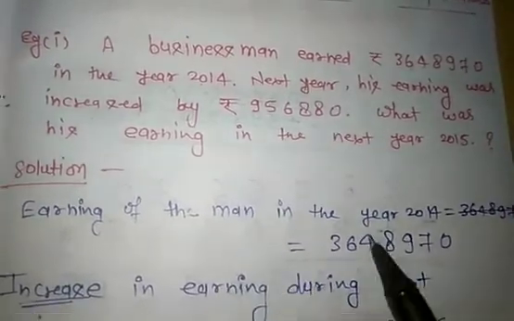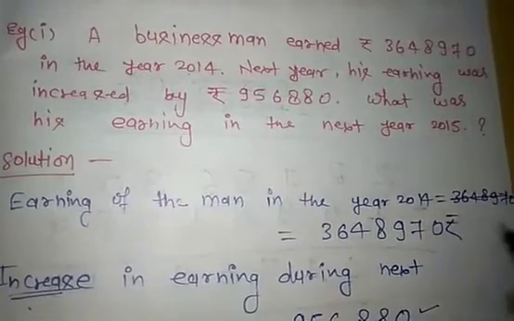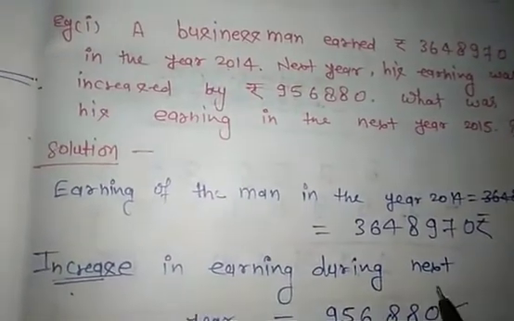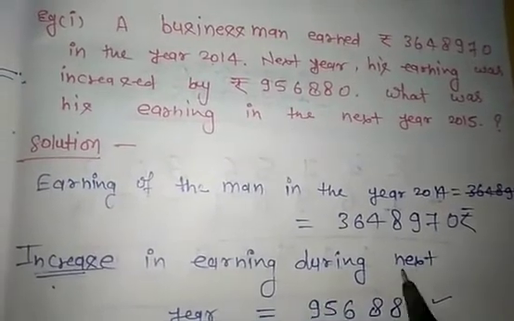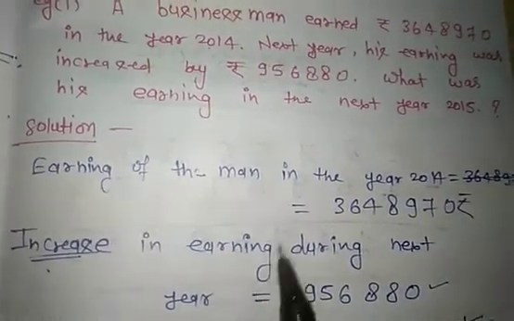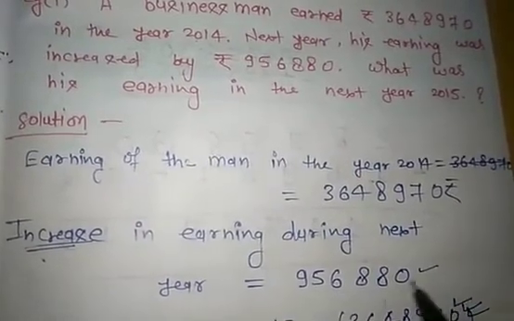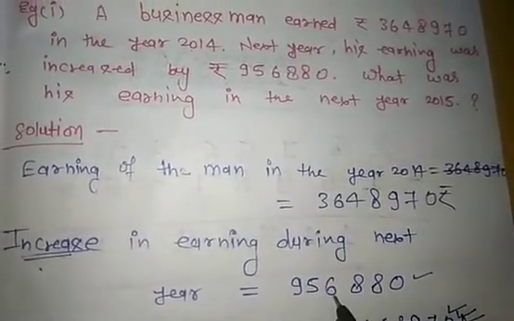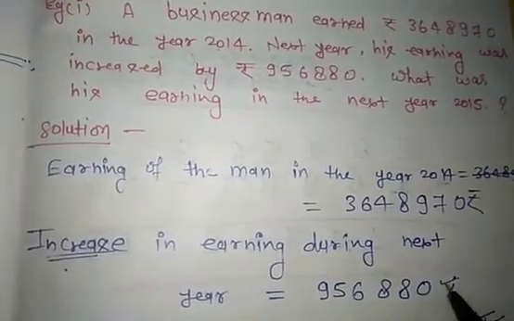Earning of the man in the year 2014 is this, and the increase in earning during the next year is 9,56,880 rupees.